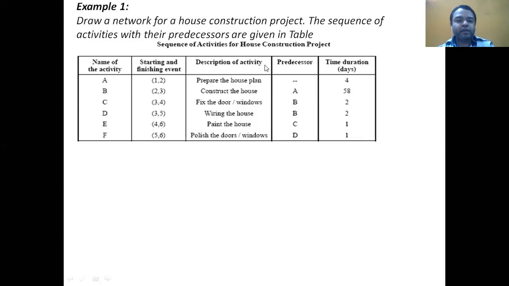What is the predecessor of this A activity? There is no predecessor activity for A. It means A is the starting activity. We are given the time duration for every activity. Now, how to draw the network?